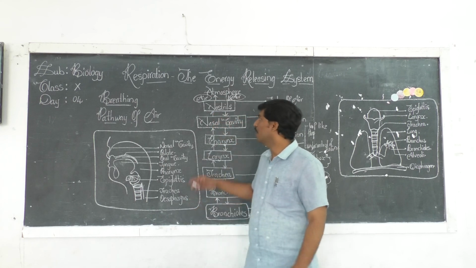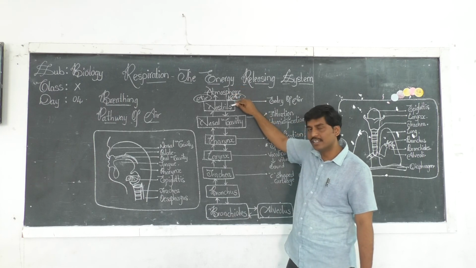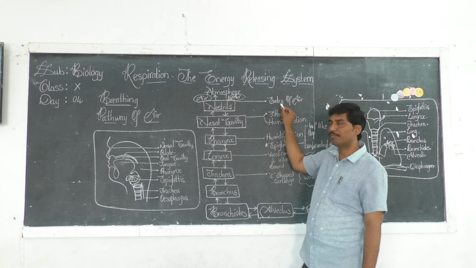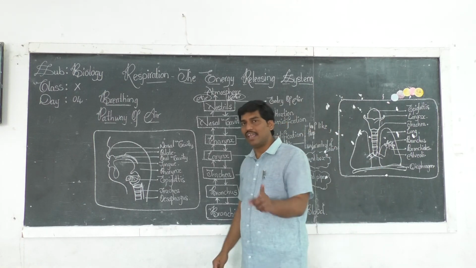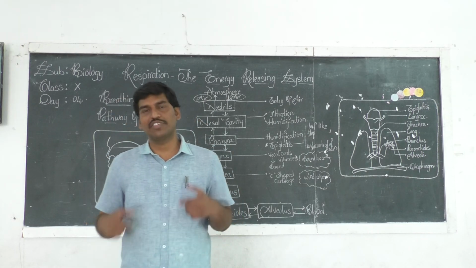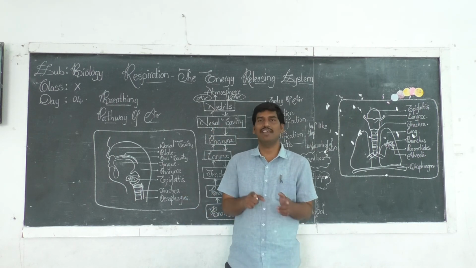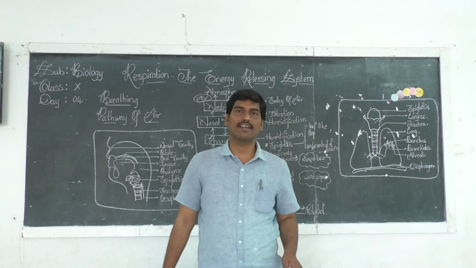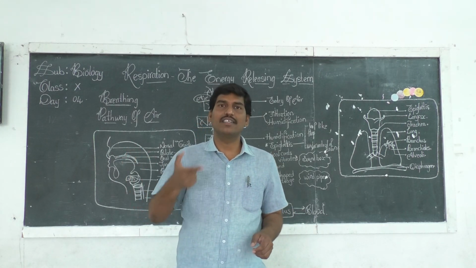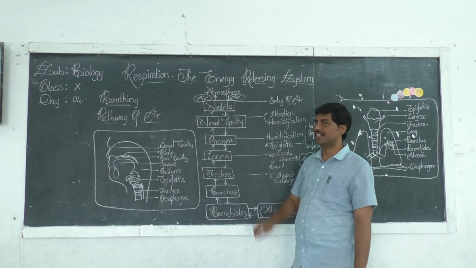So the air from atmosphere enters into these nostrils. So nostrils make the entry of air. The first part is nostrils. Nostrils are open out, and they are also called nares, or external nares. So the air from outside enters into our body through these nares or nostrils.